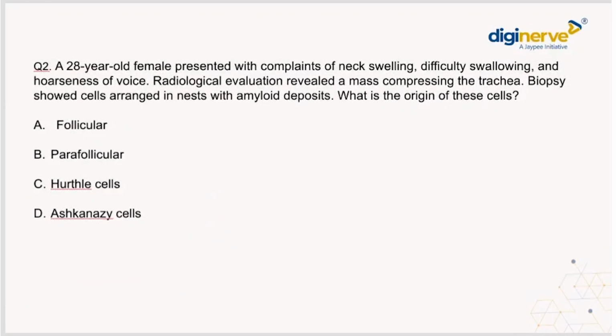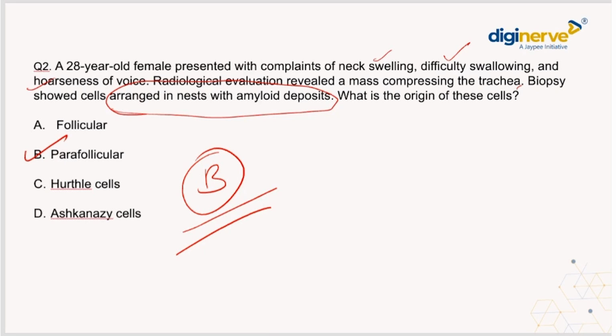Coming on to the next question. A 28-year-old female presented with complaints of neck swelling, difficulty in swallowing and hoarseness of voice। आप देख रहे हो बेटा, जब भी MTC के क्वेश्चंस आएंगे वो आपको प्रेशर सिम्टम्स देगा ही देगा। He'll give you that it's a locally invasive tumor। दूसरा, radiological evaluation revealed a mass compressing the trachea। Biopsy showed cells arranged in nest with amyloid deposits। क्या है, कहाँ से originate करेगा? It is going to originate from the parafollicular cells, right? So this was about the medullary thyroid cancers.